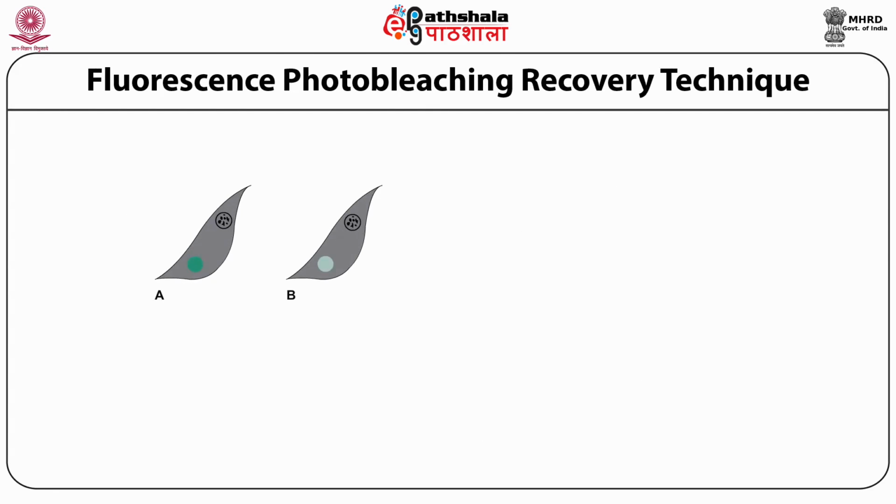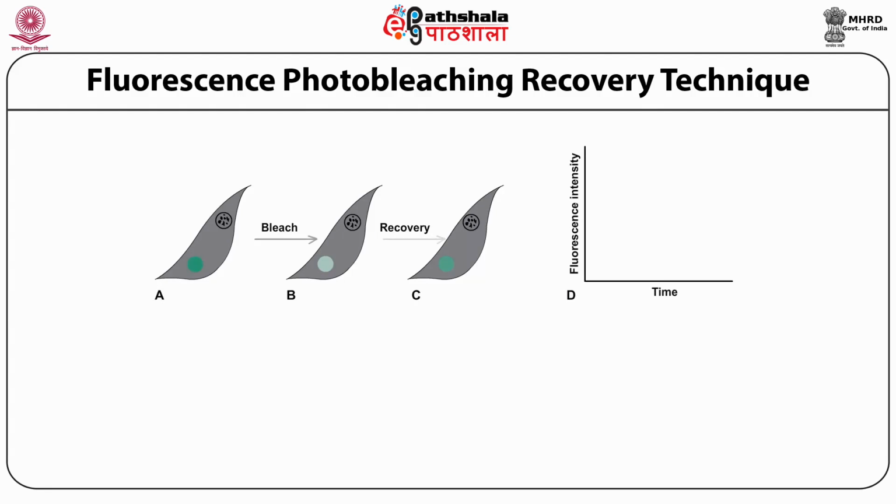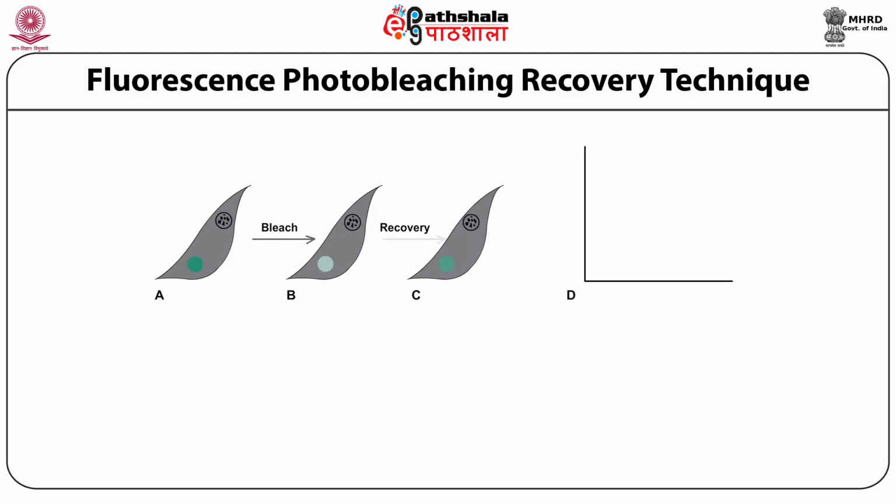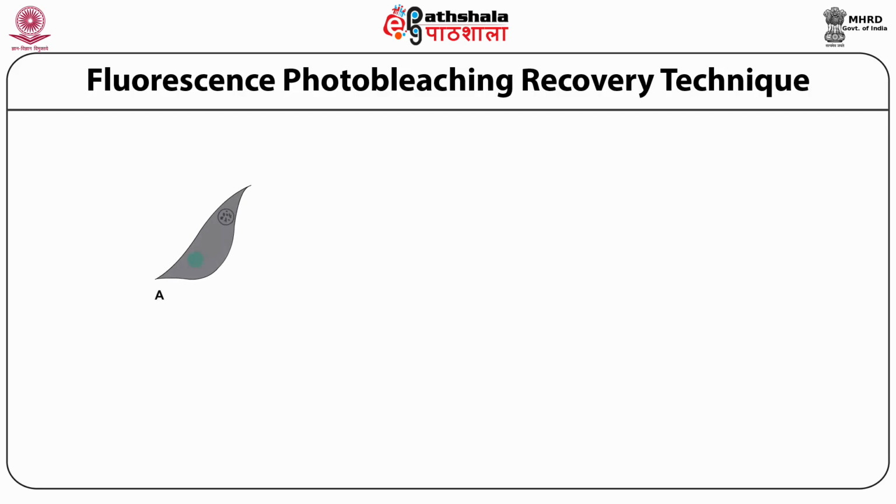Fluorescence photobleaching recovery technique allows quantitative measurement of the lateral movement of the membrane molecules. In this, a cell surface component is labeled and viewed through a microscope which looks at about a 3 micrometer square region. This region is bleached by throwing a light pulse from the laser.